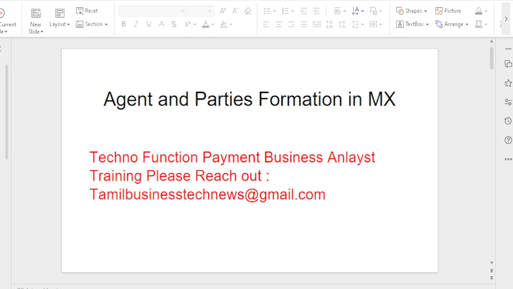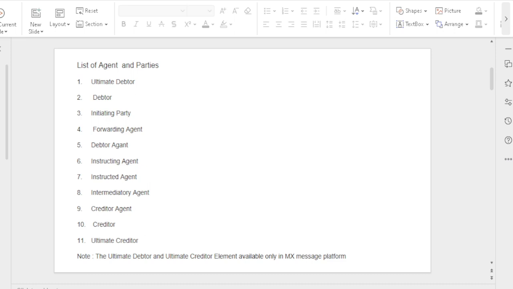List of parties and agents that should be involved for the MX message. Parties we call either a corporate or a person. Agent we call a bank. Ultimate debtor, initiating party, forwarding agent, debtor agent, instructing agent, instructed agent, intermediary agent, creditor agent, creditor, ultimate creditor.